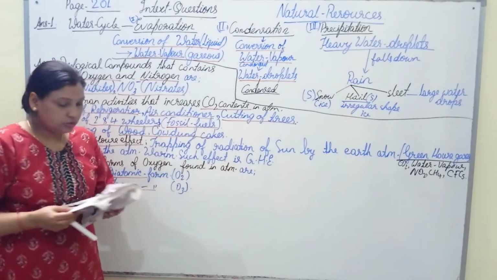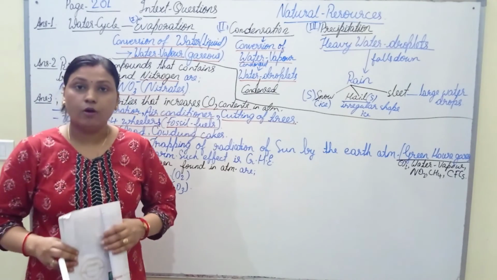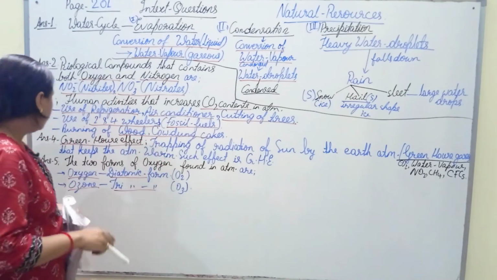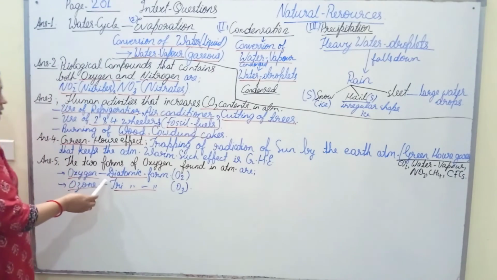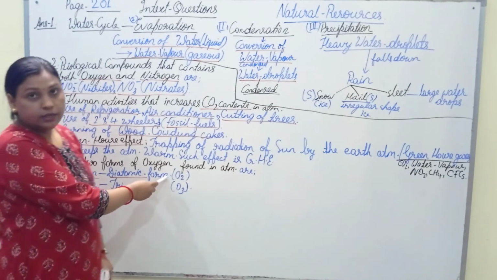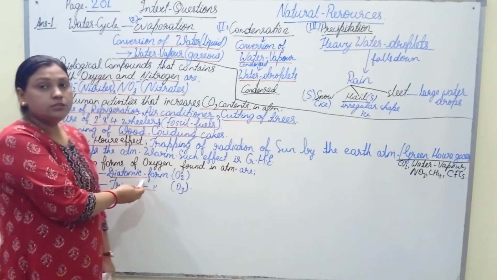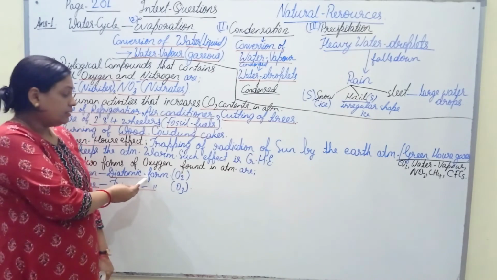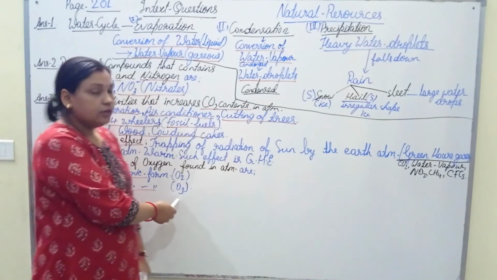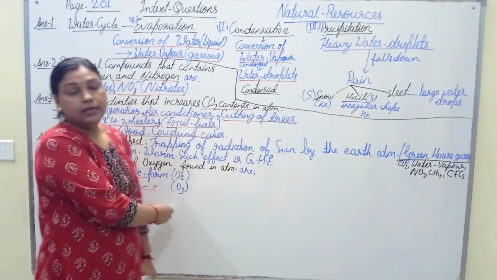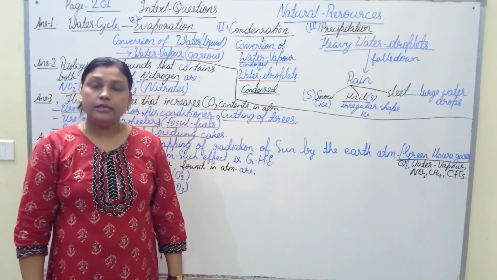So the next question is, what are the two forms of oxygen found in the atmosphere? So the two forms of oxygen found in the atmosphere are oxygen, that is the diatomic form, in which one molecule contains two oxygen atoms, and ozone, that is the triatomic form, O3. It is a molecule that contains three oxygen atoms.